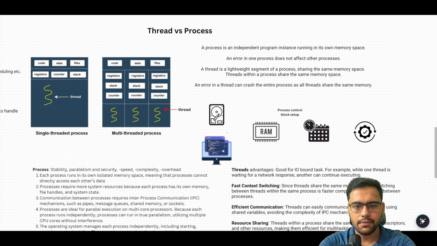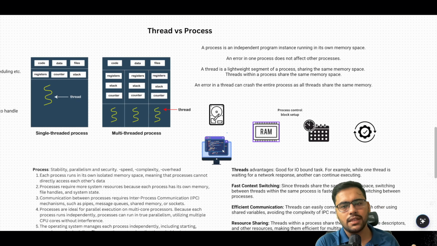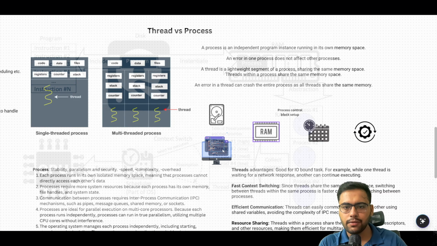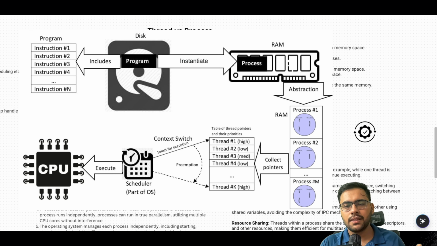So this is a program. When we execute our program, it is residing in the hard disk. When we execute it, it comes into the RAM. So the program comes from hard disk to the RAM, and it does the PCB setup, process control block setup, and allocates memory for the heap, the stacks, etc. And then the OS does the scheduling, like when to pick up this process. Once the PCB setup and the scheduling is done, and its time comes, the OS will give the process its PID and everything. So a program in execution is known as a process.